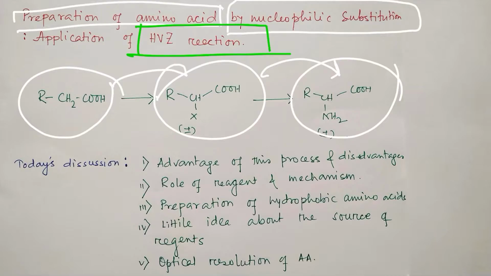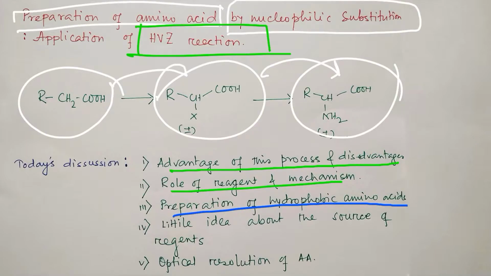During the discussion, the points we are going to cover are the advantages and disadvantages of this process, the role of each reagent with complete mechanism, and the preparation of hydrophobic amino acids. We will also discuss a little idea about the source of reagents. Why? Because amino acids are widely used chemicals, so it is highly desirable that the source must be logical, cheap, environment friendly, and waste should be minimum. And most importantly, please keep in mind that this is an industrial method, so it must be economically viable.